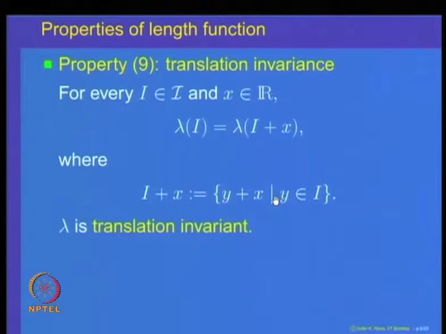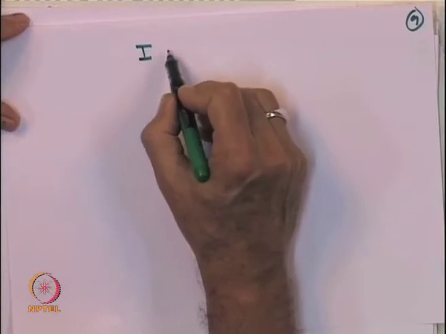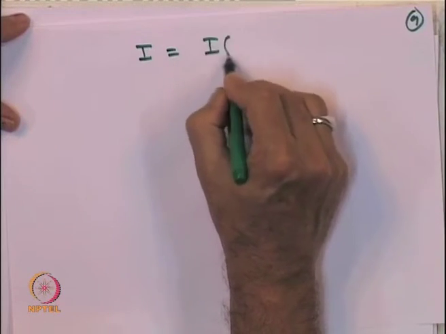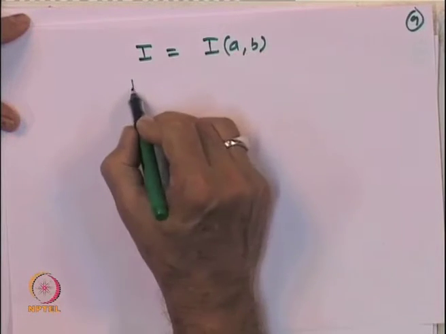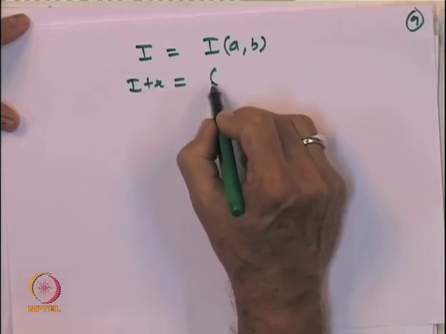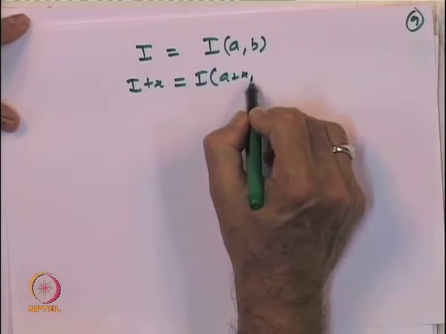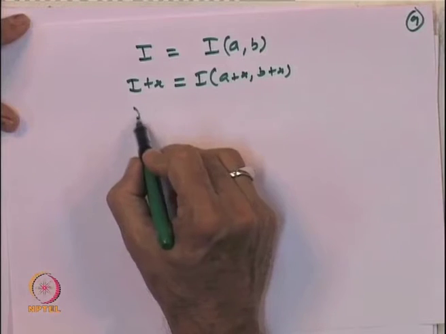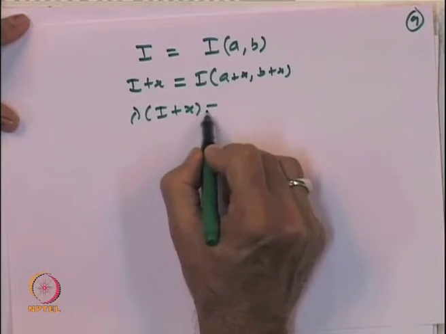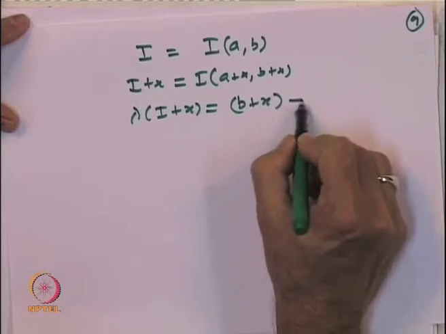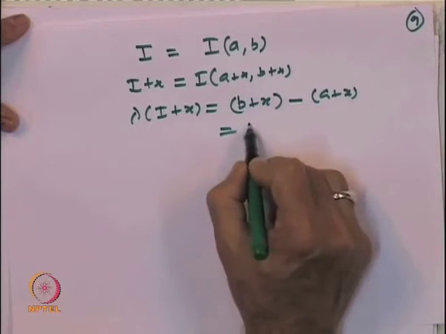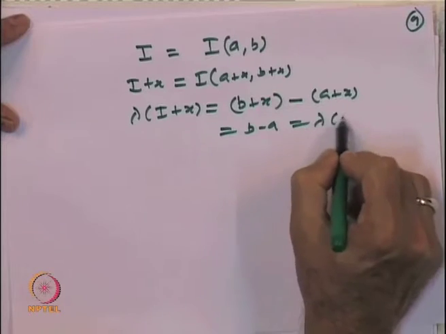And this property is quite obvious, because if I is an interval with left endpoint a and right endpoint b, then I plus x is the interval with left endpoint a plus x and right endpoint b plus x. So, length of I plus x is the same as b plus x minus a plus x, which is equal to b minus a, which is equal to length of I.